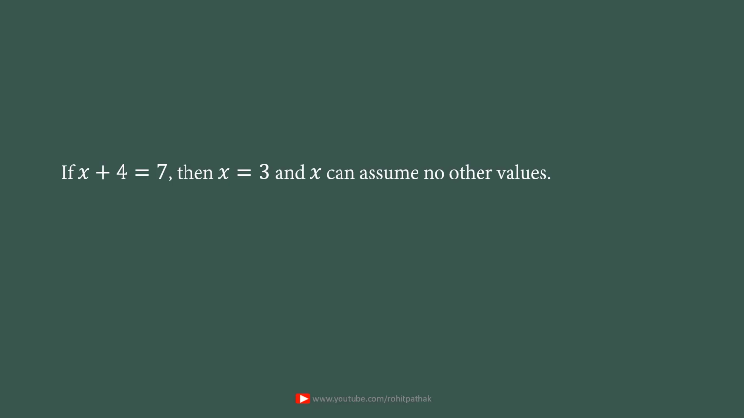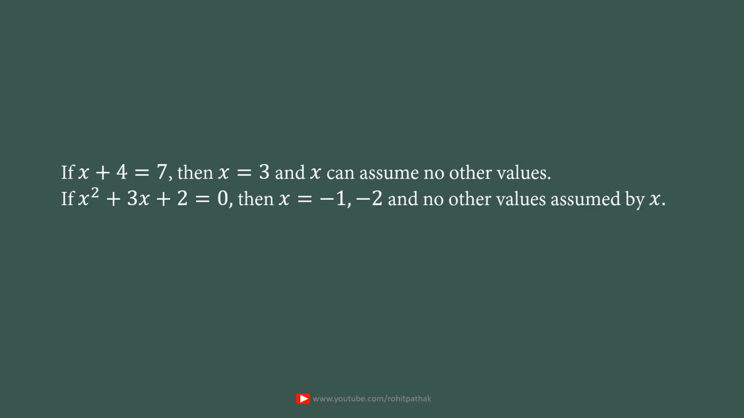That means whenever we come across this expression x plus 4 equal to 7 in real numbers, then x can assume only value 3. Similarly, if x square plus 3x plus 2 equal to 0, then the values assumed by x are minus 1 and minus 2, and there is no other value which can satisfy this expression. Therefore, we see that whenever we talk about variables in algebra and calculus, the variables assume values with certainty. That means their values are fixed for a particular discussion.